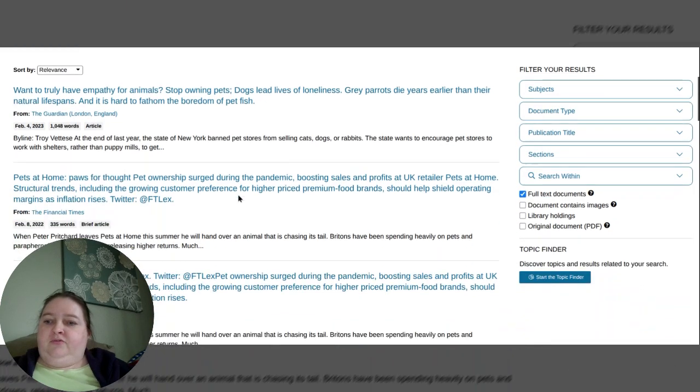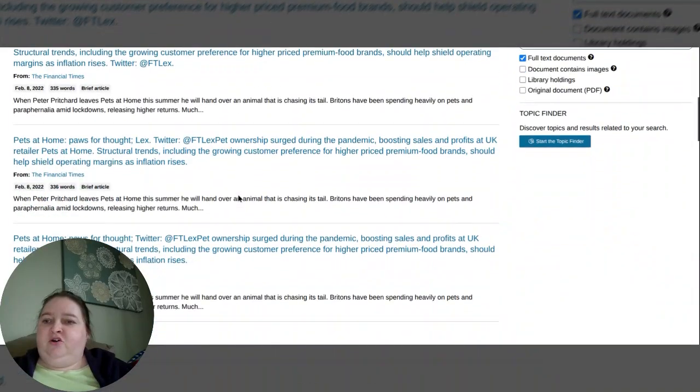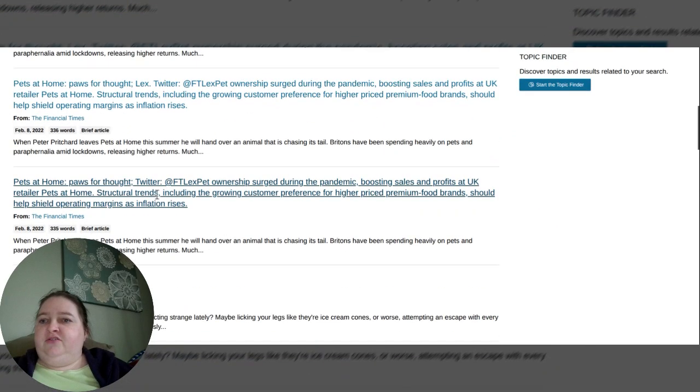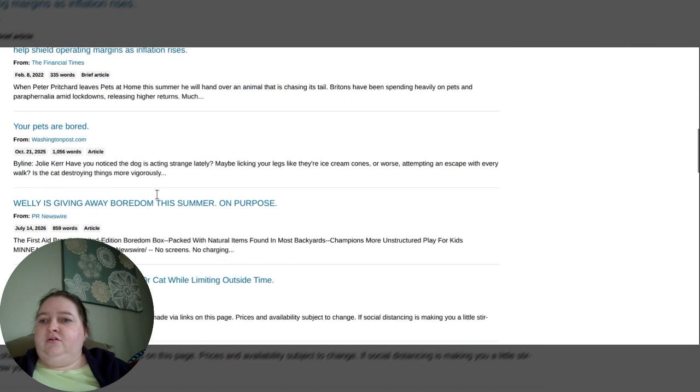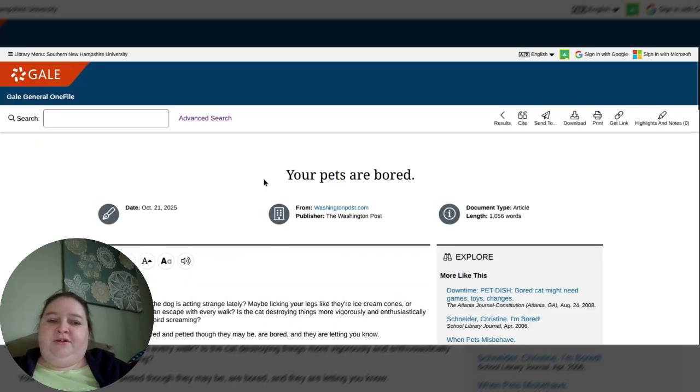Okay, we've got lots of the newspaper, Pets at Home. That's obviously some kind of column from the Financial Times. And again, that looks like it's all the same article, which is fun. Okay. Your pets are bored. That looks like it's going to be our best bet.